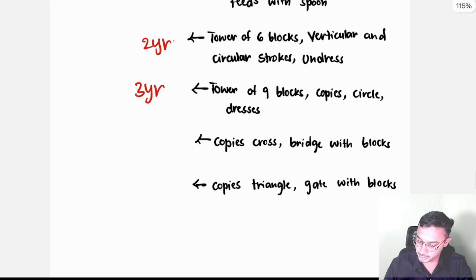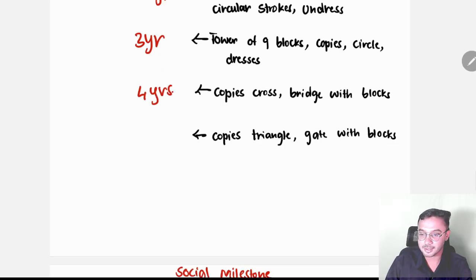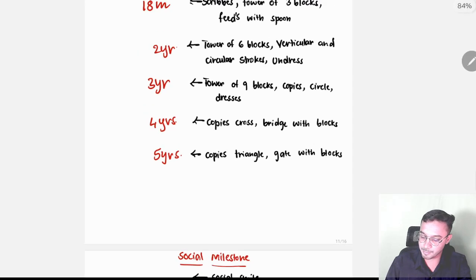Copies crosses, bridge with blocks, at 4 years. Gate at 5 years. Copies triangle, gate. Bridge with blocks at 4 years. Gate with blocks at 5 years. Okay, these are all the milestones.